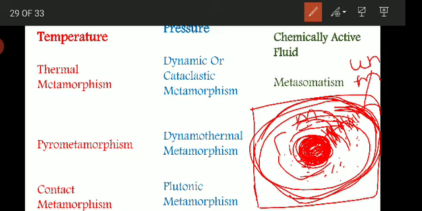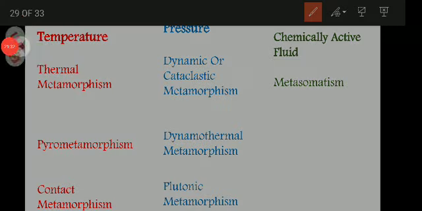The outer rocks in the aureoles are less metamorphosed than the innermost rocks. In this type of metamorphism there is very little or no change in the composition of the rock. Only the rocks show some physical changes. There is no change in the chemical or bulk composition of the rock. So these are the different types of metamorphism which are due to temperature.